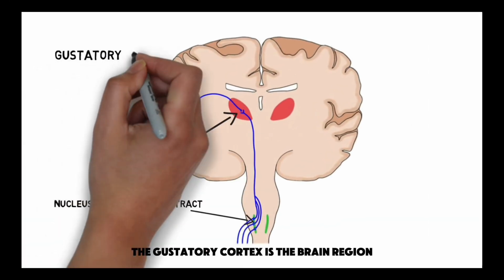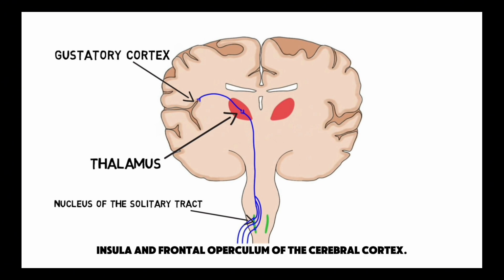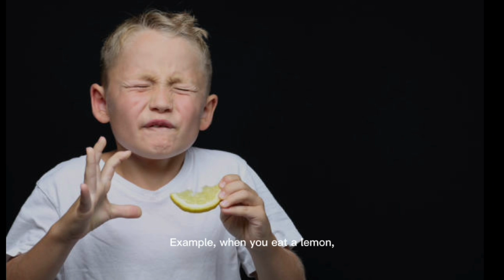The gustatory cortex is the brain region responsible for processing taste information. It is located in the insular operculum of the cerebral cortex. Example: when you eat a lemon, the sour taste signals are sent from your tongue to the gustatory cortex, where your brain interprets the flavor as sour.